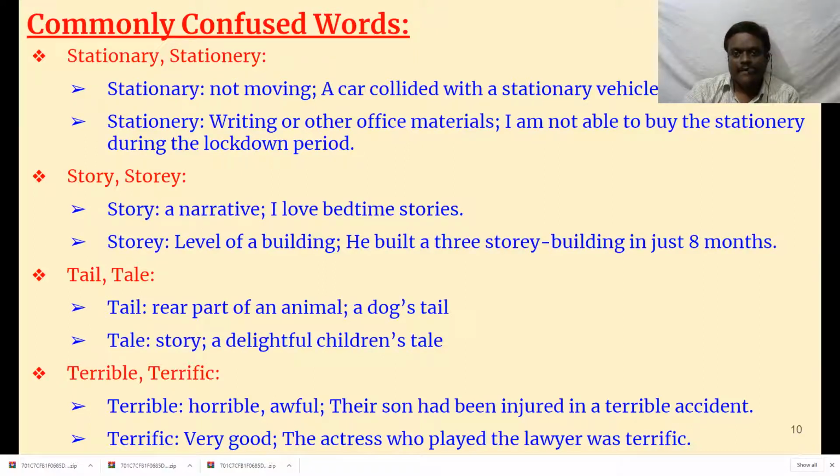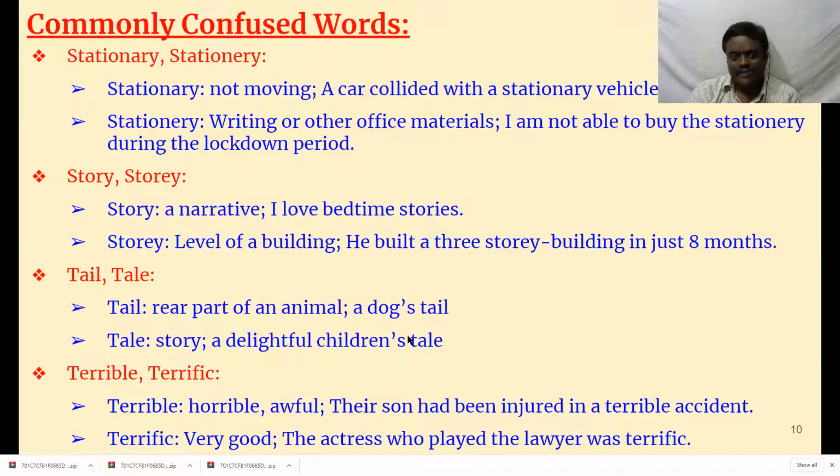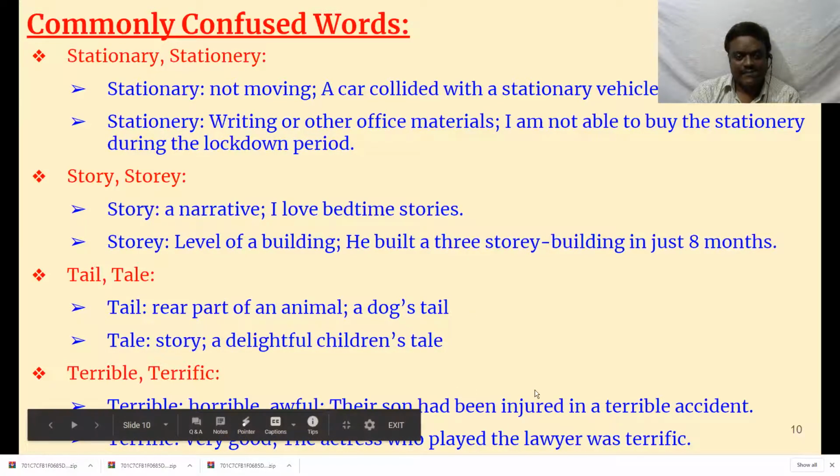He built a 3-storey building in just 8 months. A 3-storey building means ground floor, first floor, second floor. Then tail, tale. Tail means the rear part of an animal, a dog's tail. Tale means once again a story, a delightful children's tale.